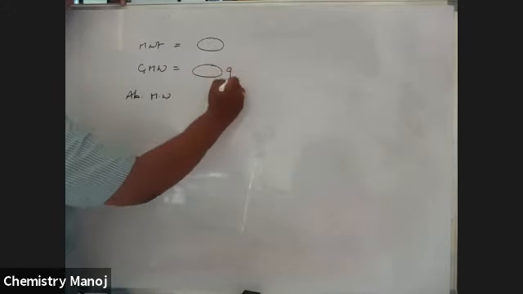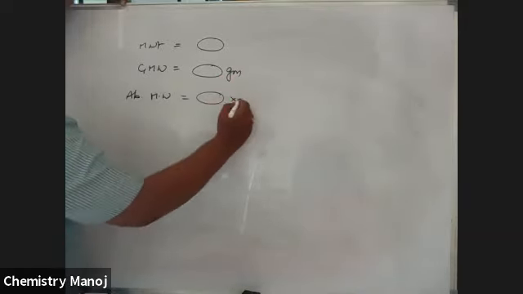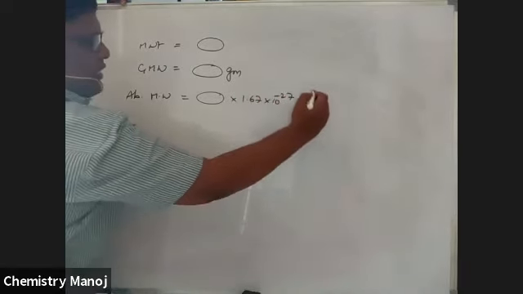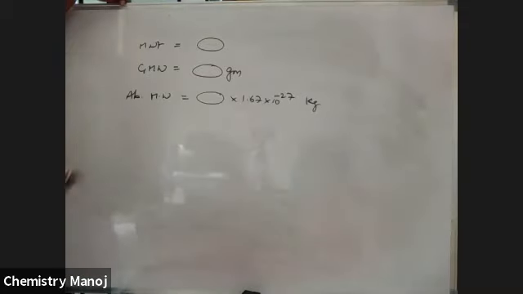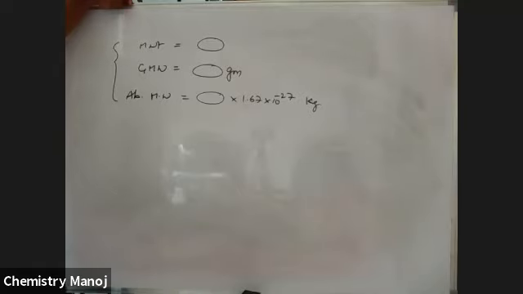So up to now: molecular weight, gram molecular weight, absolute molecular weight. Molecular weight is just a value. Gram molecular weight is that value with grams. Absolute molecular weight is that value into 1.67 into 10 power minus 27, which is in kgs, or 10 power minus 24 grams. So these are the different terms towards your molecular weight.